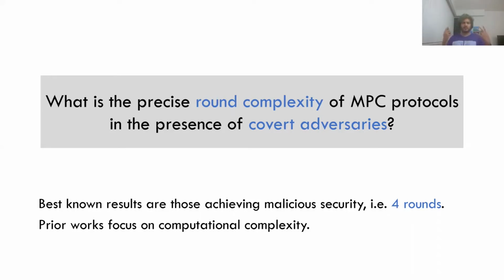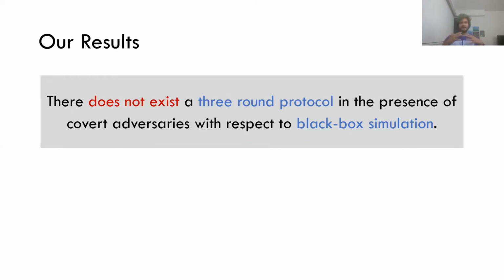All right. So what are our results? As a first step, we show a negative result, that there does not exist a 3-round protocol. One might hope that since we had semi-honest and malicious, maybe an intermediate notion would give us 3 rounds. It turns out that there isn't a 3-round protocol. So 4 is sort of the best that we can hope for, even with covert adversaries.